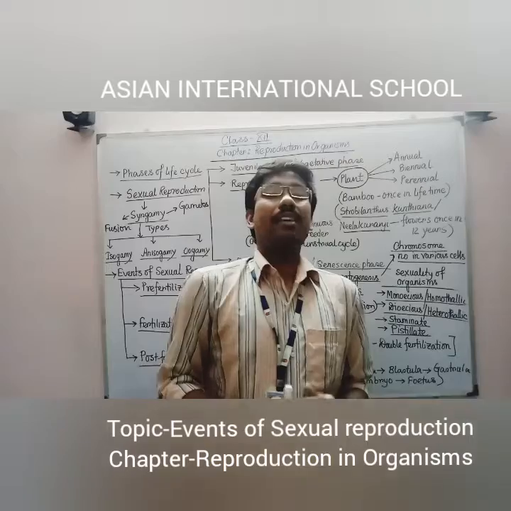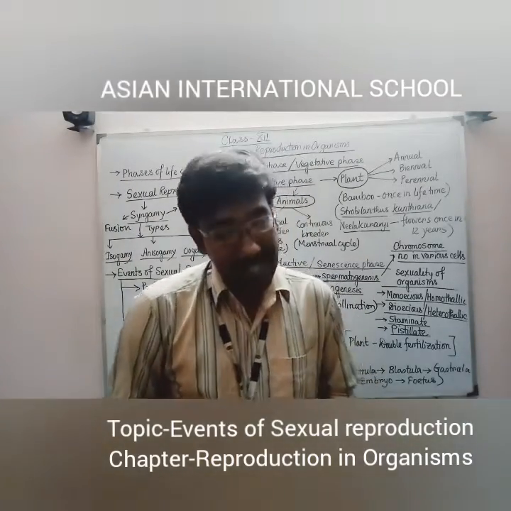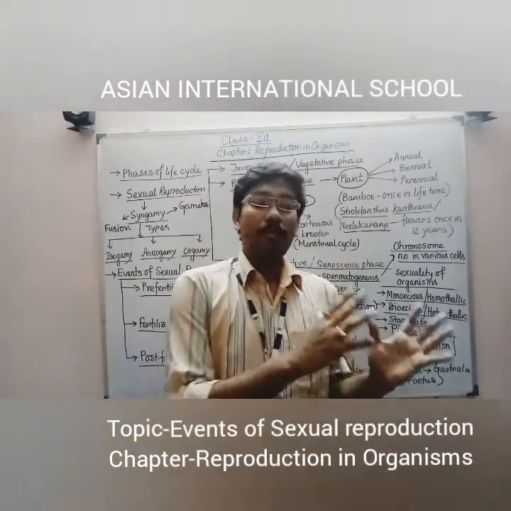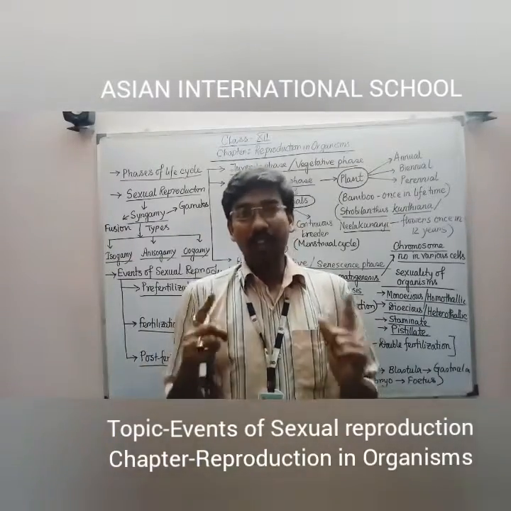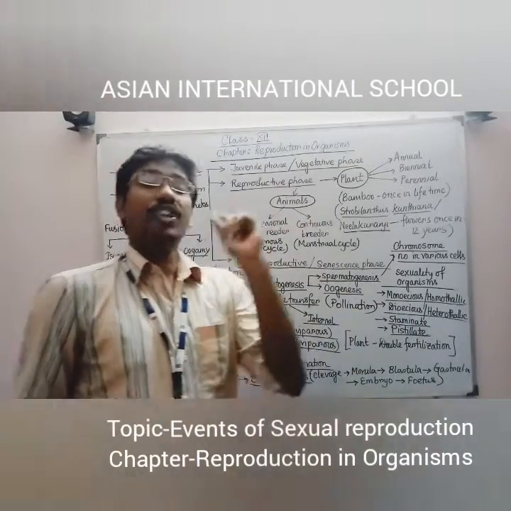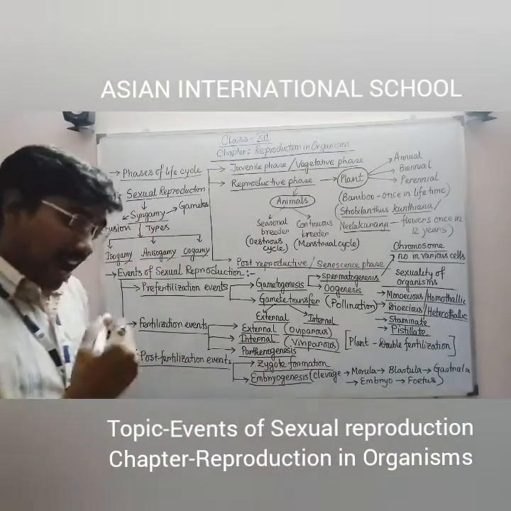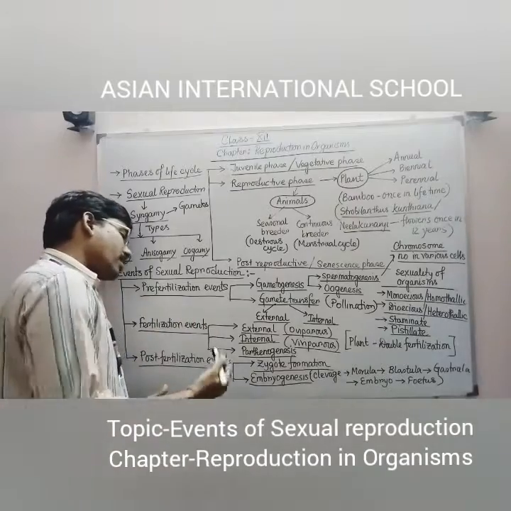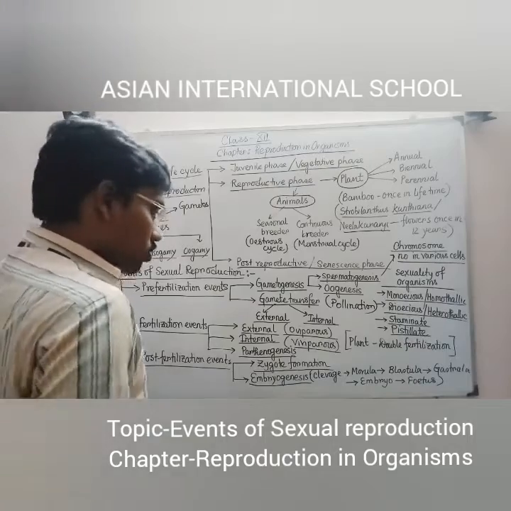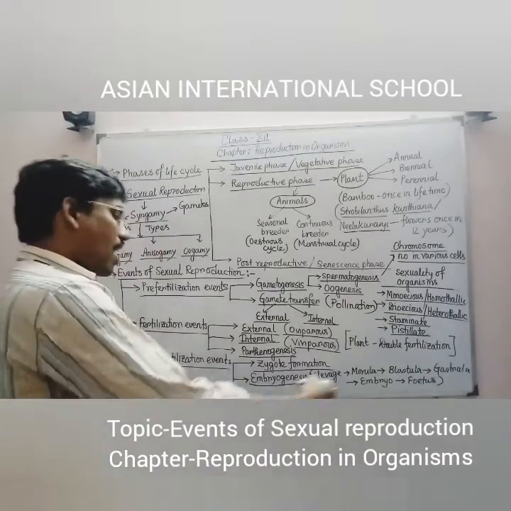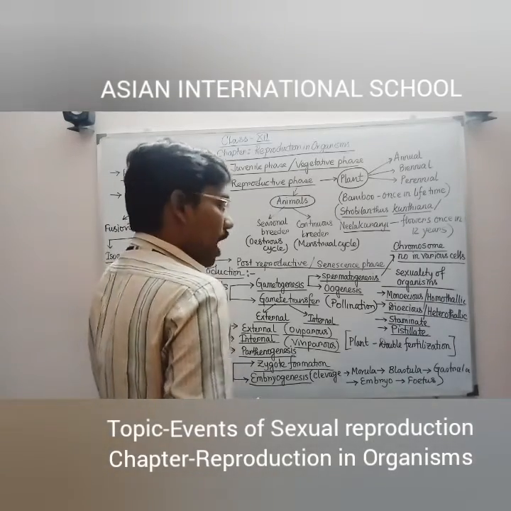And the fusion of the male and female gamete, whatever we call syngamy, can also be called amphimixis, specifically for human beings. When the male and female pronucleus or gametes fuse with each other, that fusion is known as amphimixis, and after fertilization that zygote structure comes. Later this zygote gets further developed into embryo and at last into fetus. That entire lengthy developmental process is commonly known as embryogenesis, that means the embryo formation.